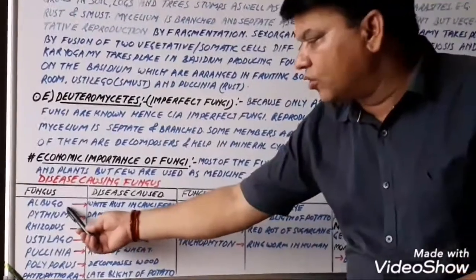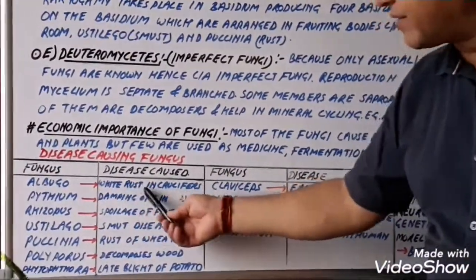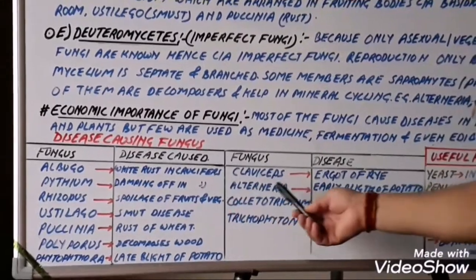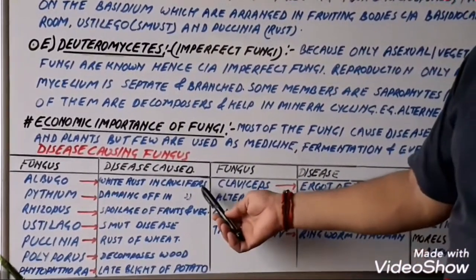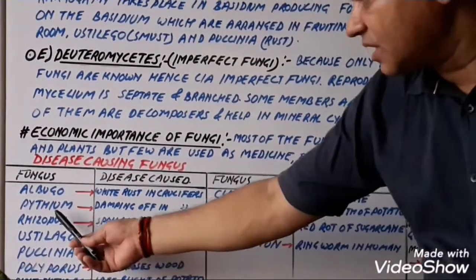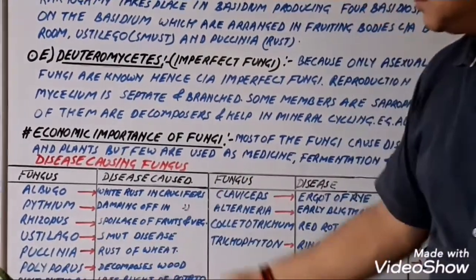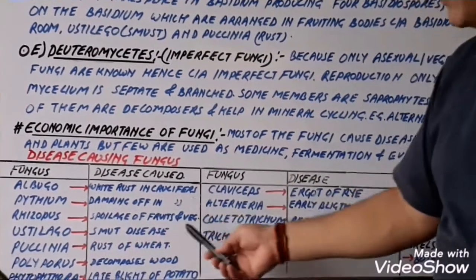Albugo causes white rust in crucifers, and this is a one mark very important question in competitive examinations also. Pythium, damping off in crucifers.